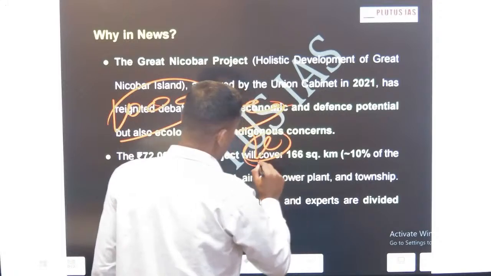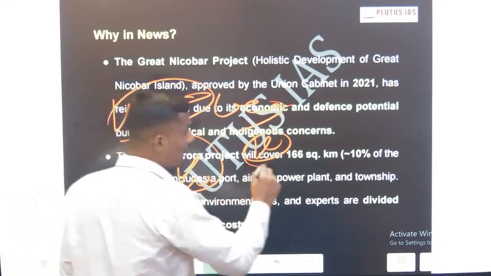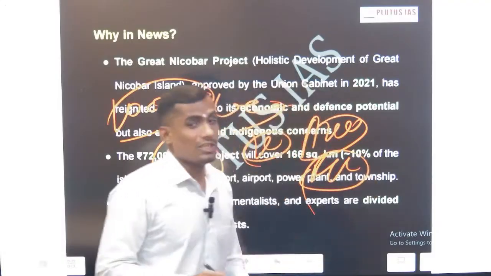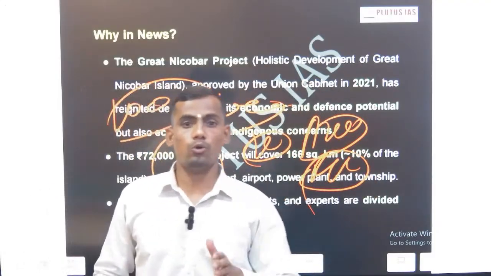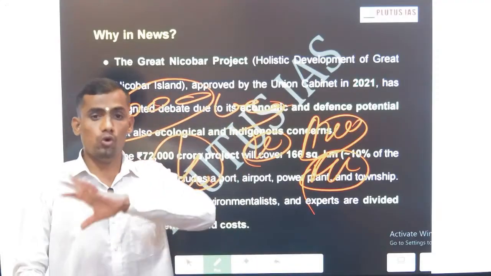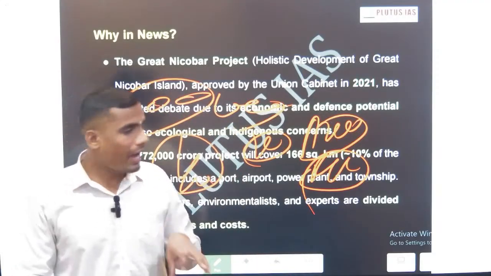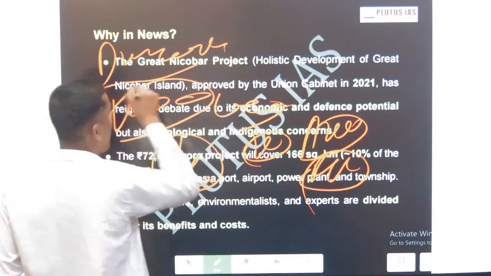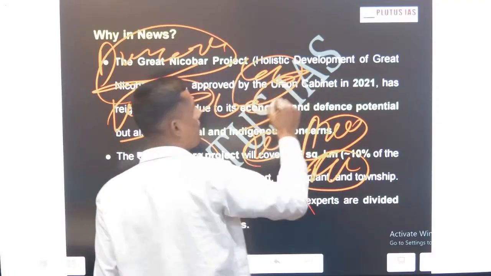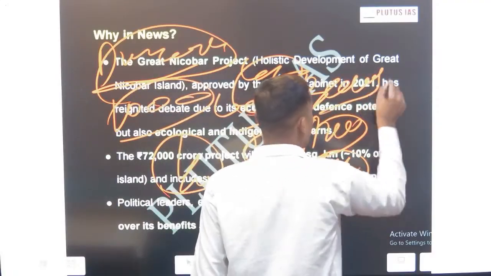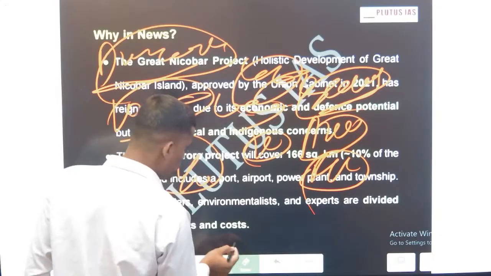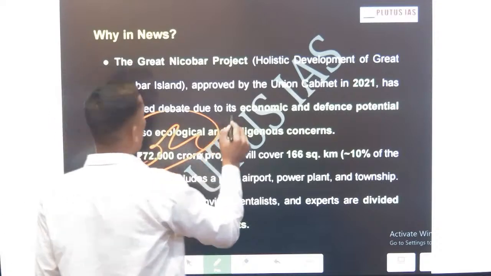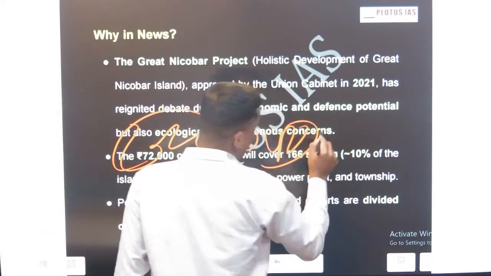This is 1/10 of Delhi, and the area of the Greater Nicobar is far more. So this area we can use for our overall economic, defense and overall development of India. We envision a developed India by 2047, so we have to use our resources in the proper way, and the Greater Nicobar land is the best way to use our resources. So the Government of India in 2021 launched the Greater Nicobar project.